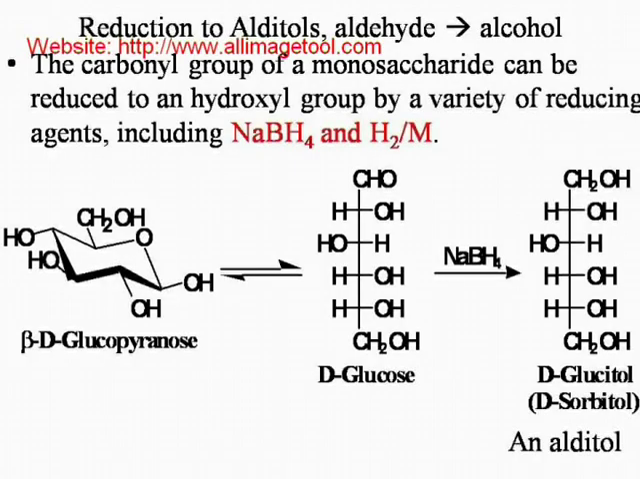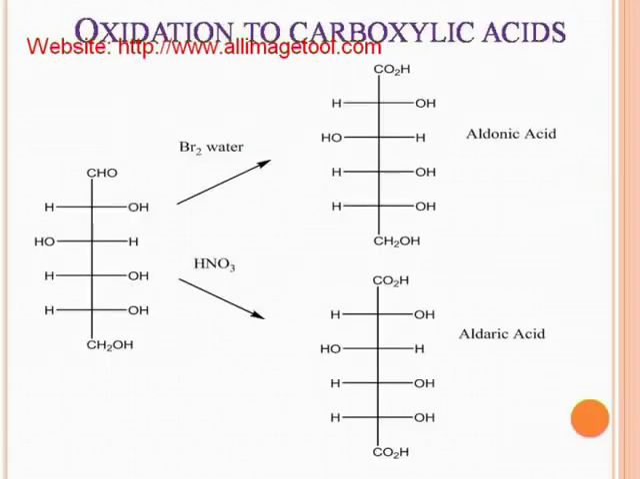Reduction to alditols. The carbonyl group of a monosaccharide can be reduced to a hydroxyl group by a variety of reducing agents, including NaBH4 and H2. Oxidation to carboxylic acids: glucose is converted into gluconic acid and glucaric acid with different catalysts.